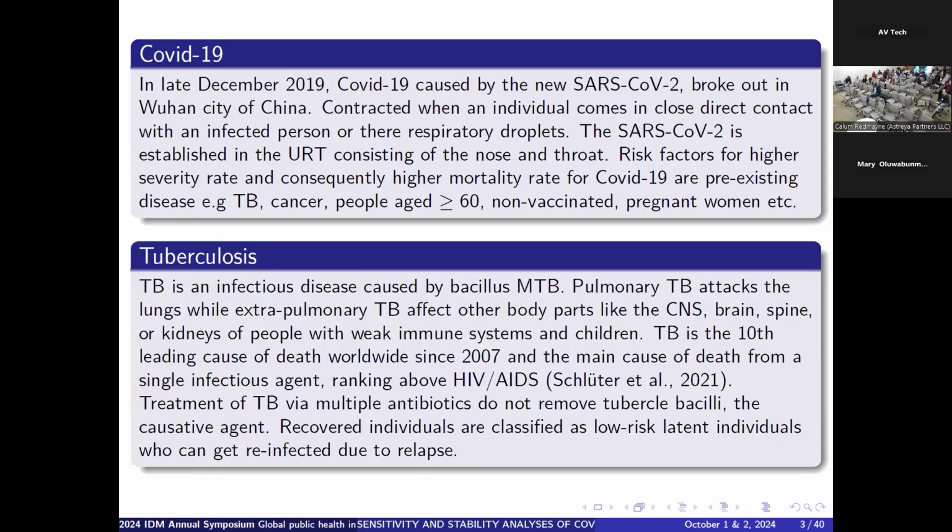Tuberculosis is an infectious disease caused by the Mycobacterium tuberculosis, and we have both the pulmonary and the extrapulmonary. But for the purpose of this presentation, we'll be dealing with the pulmonary infection of tuberculosis, that is the ones that affect the lungs and the organs that are associated with the lungs. So TB is the 10th leading cause of death worldwide since 2007, and is in fact the main cause of death from a single infectious agent, ranking above HIV/AIDS, according to research by Slater and others in 2021.